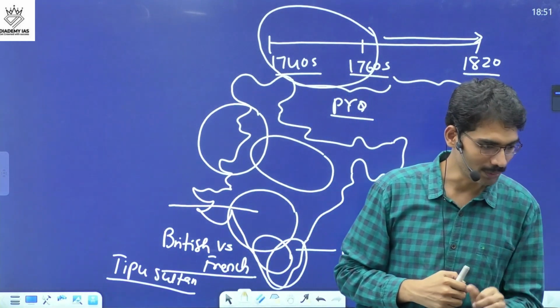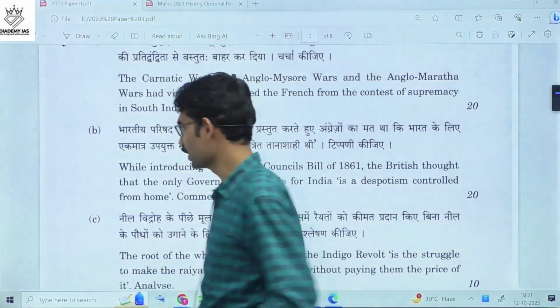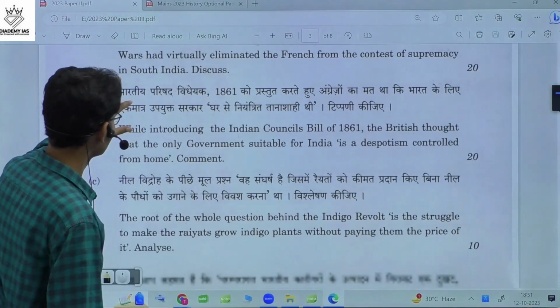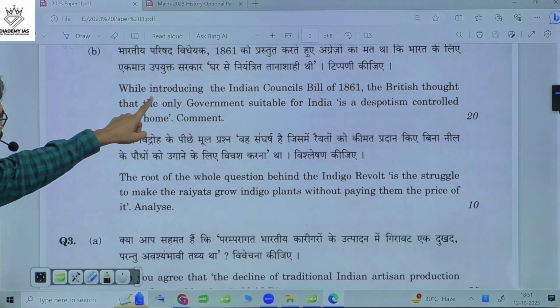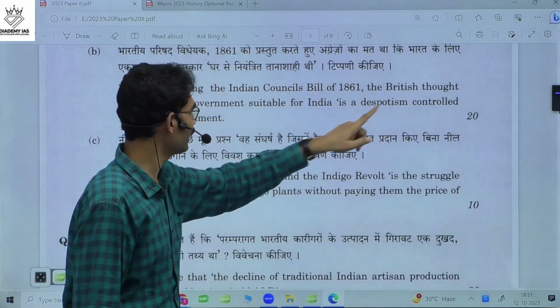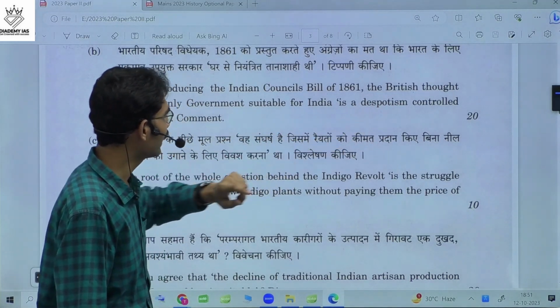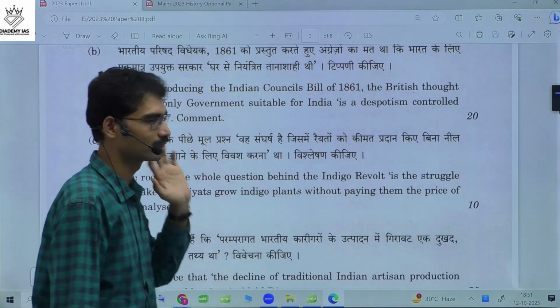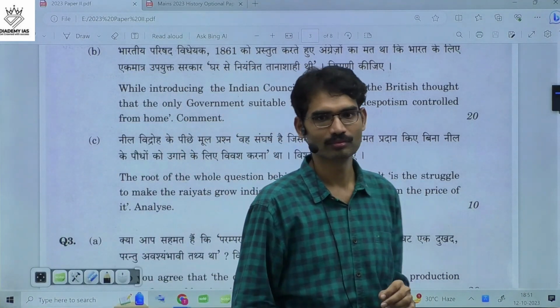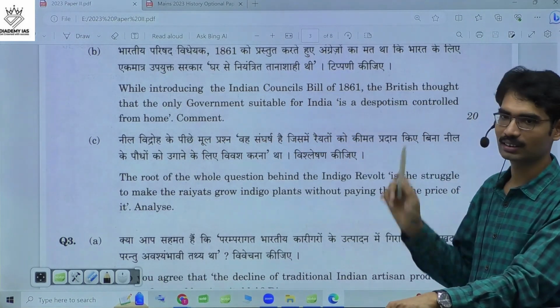Advent of Europeans. This is the question with respect to this one. Now, while introducing the Indian Councils Bill of 1861, the British thought that the only government suitable for India is a despotism controlled from home. Comment. So what is the attitude of the British in 1861?